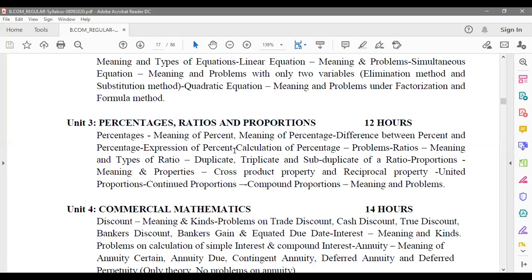Now, what is this commercial mathematics? You would see a lot of trading and business happening. You can see a nearby store, a provision store, or a vegetable vendor, or a bakery, or milk vendor. Any small shop that you see, they would also make some profit, right? So they are supposed to calculate percentage of profit, and in certain cases they would also use ratios and proportions. Okay, how much are we sharing?